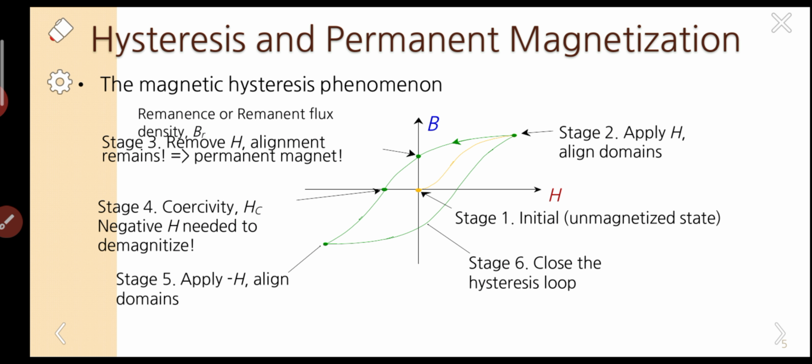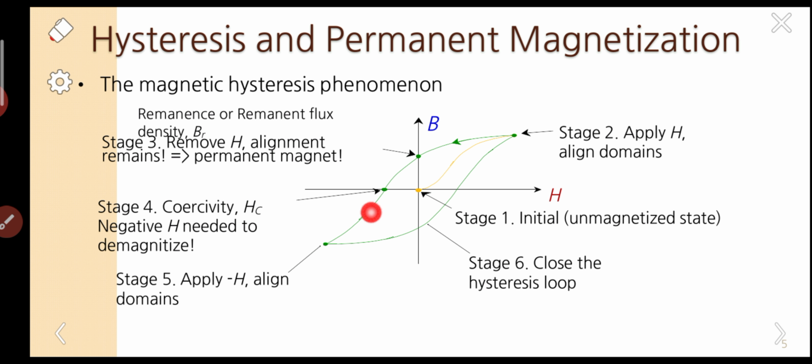So from stage 4 we have applied the field in the opposite direction. Hc: negative H needed to demagnetize. This is called magnetization, this is called demagnetization. For removing the magnetization, we have applied this negative field in the x direction.